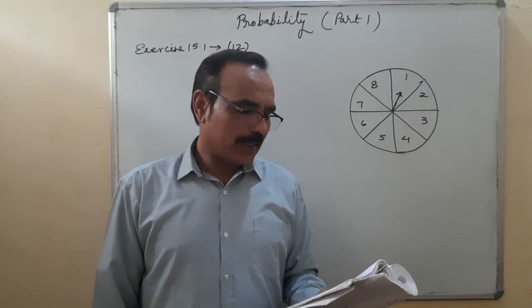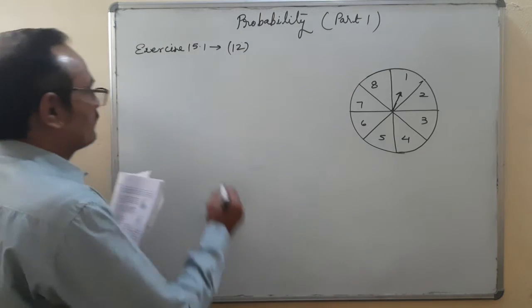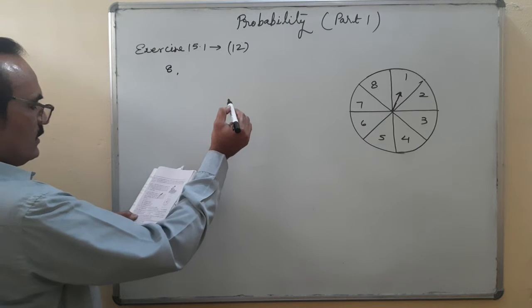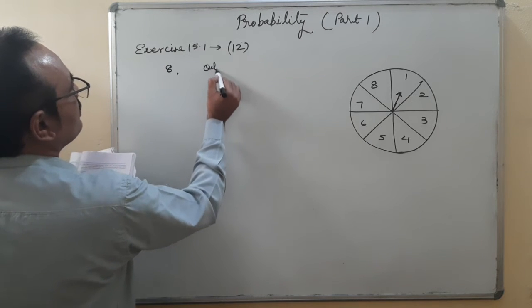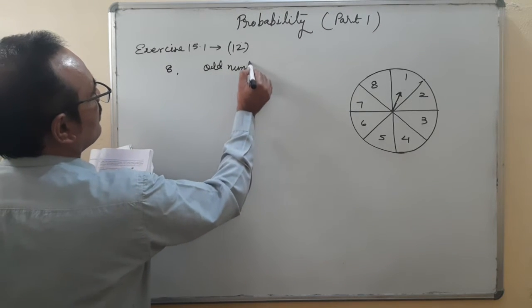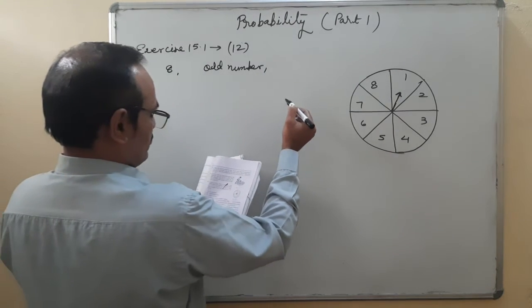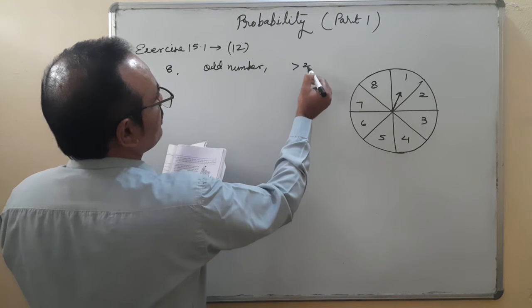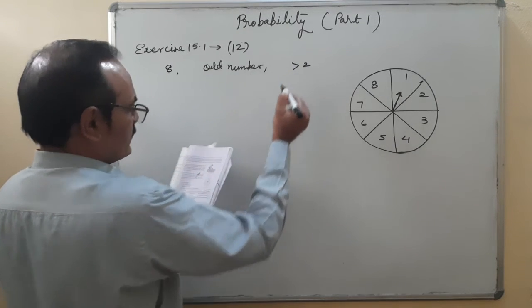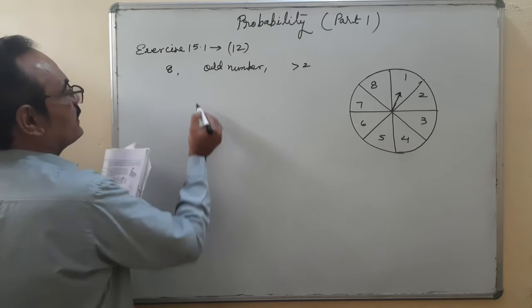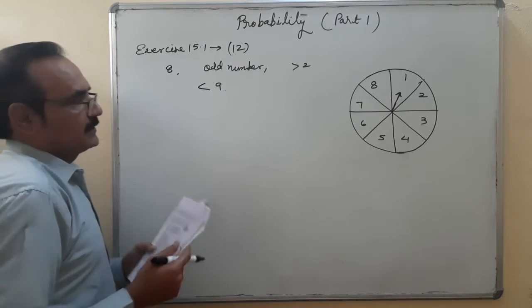What is the probability that it will point at number 8? Second, an odd number. Third, a number greater than 2. And a number less than 9.